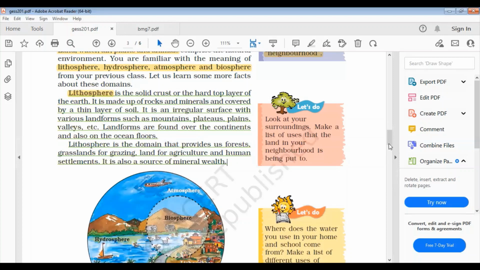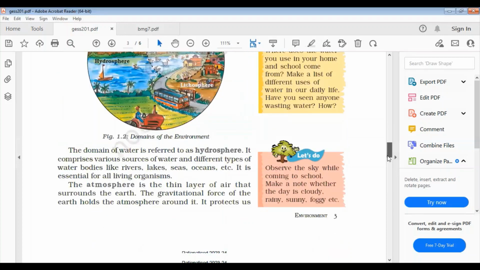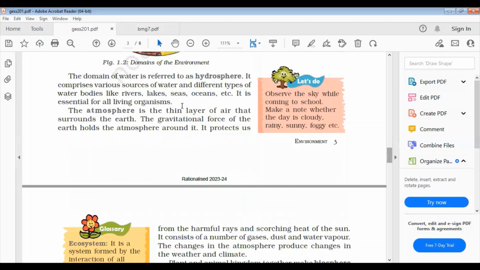And then move to the second one, our hydrosphere. Here you know the water part is called the hydrosphere. So here you see the domain of water is referred to as hydrosphere. It comprises various sources of water and different types of water bodies like rivers, lakes, seas, oceans, etc.